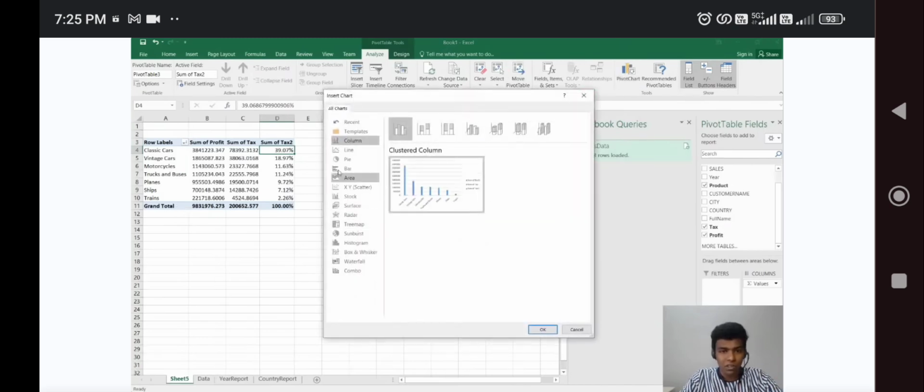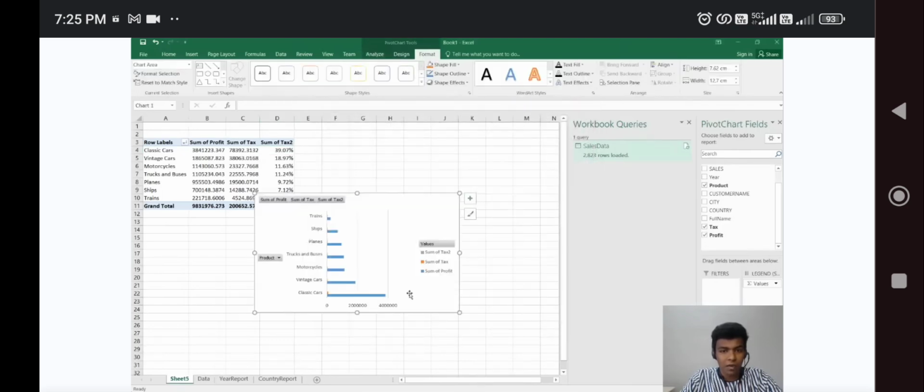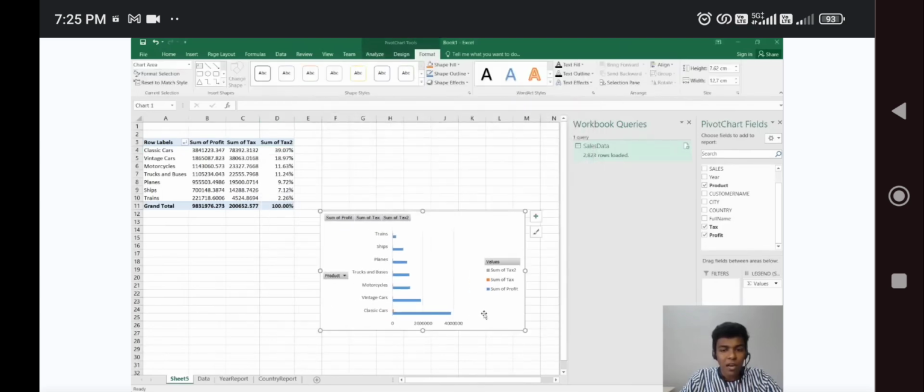Okay, if you want, you can also show it like a chart. I'm going to put a bar graph. Likewise you can try ascending or descending, any order you can change. So likewise we have represented another product. This is the report based on the product. I'm going to name it product report. So likewise we got another report.